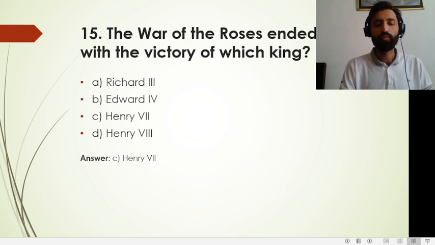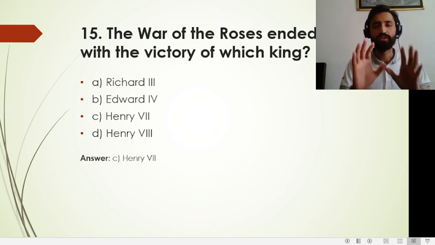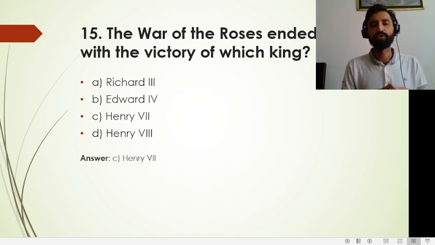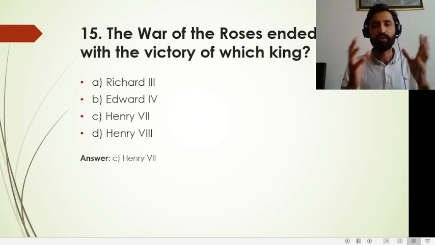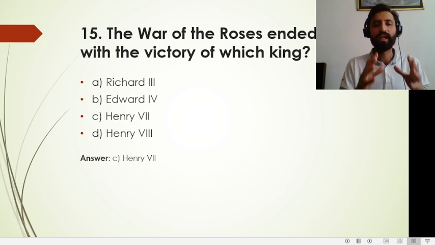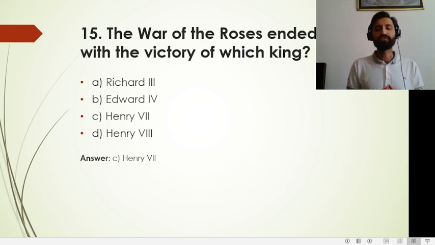So there was a war between two dynasties, York and Lancaster, and Henry VII was the prominent figure of the Tudor dynasty. When he rose to power, the overall bone of contention between Lancaster and York, who were fighting to get the throne, was settled. Henry VII got the throne, and the fighting between the two houses, Lancaster and York, ended.